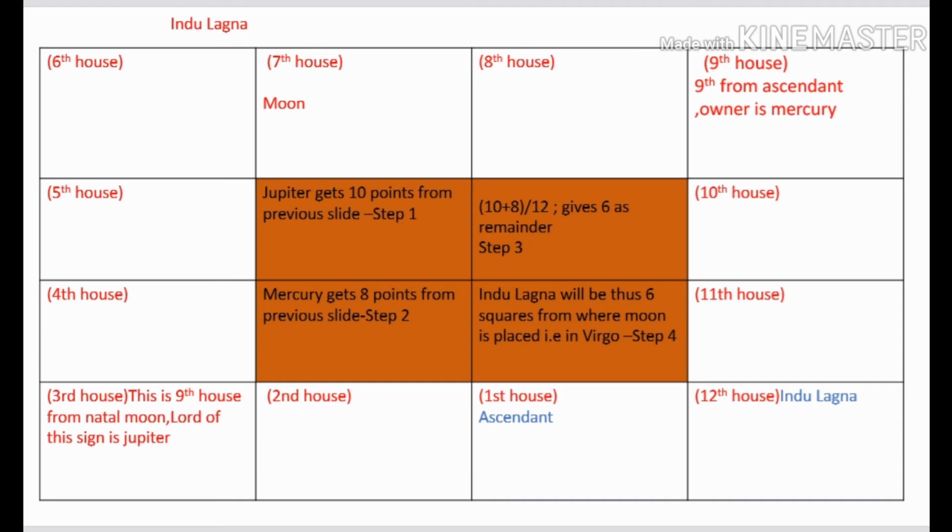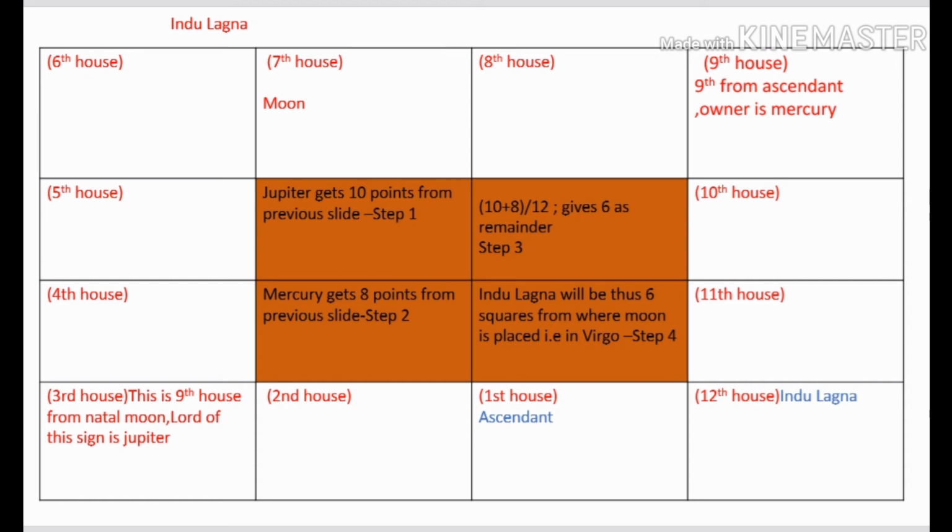Okay, so lord of ninth house from the birth ascendant is Mercury, because the ninth house is Gemini and Gemini is ruled by Mercury. Alright, the lord of the ninth house from the moon is Jupiter or Guru. And the ninth house from the moon is the sign of Sagittarius. In this chart, it is represented as the third house. So these are the first two steps which I have shown in the orange squares.